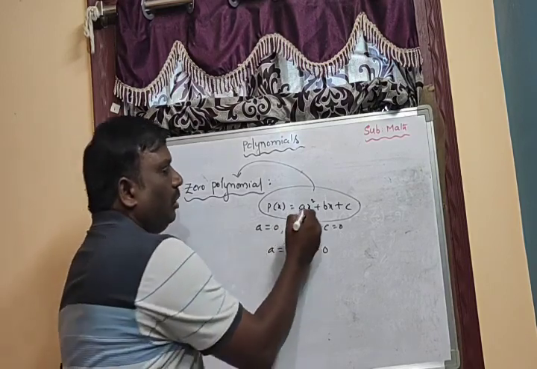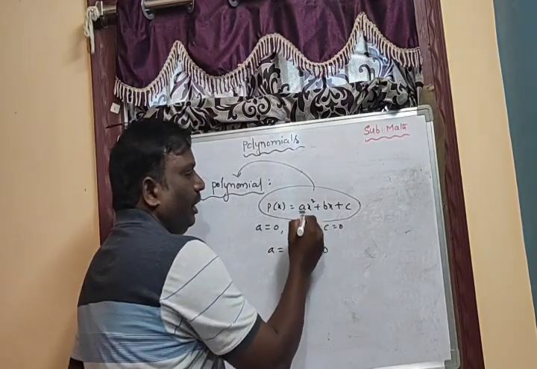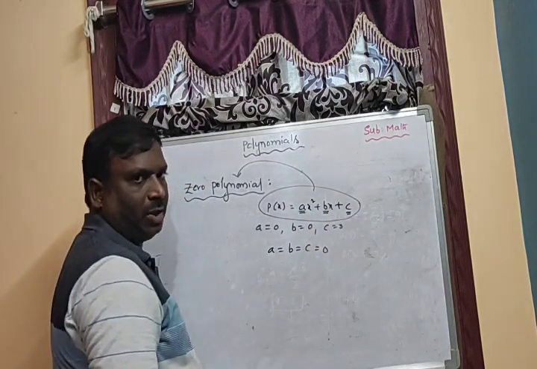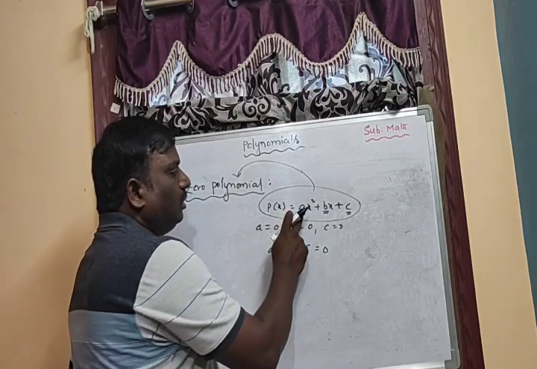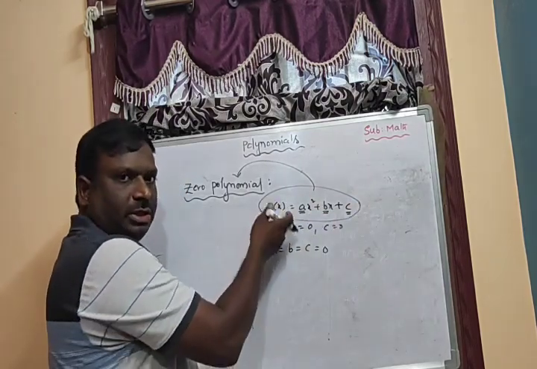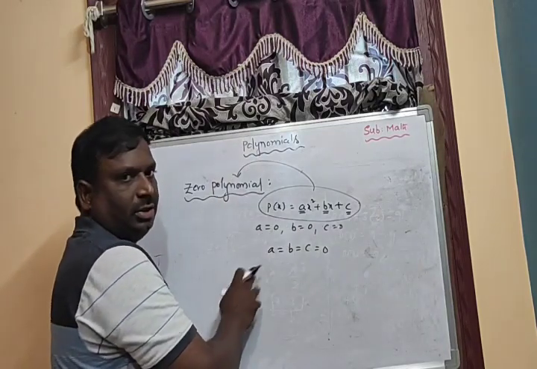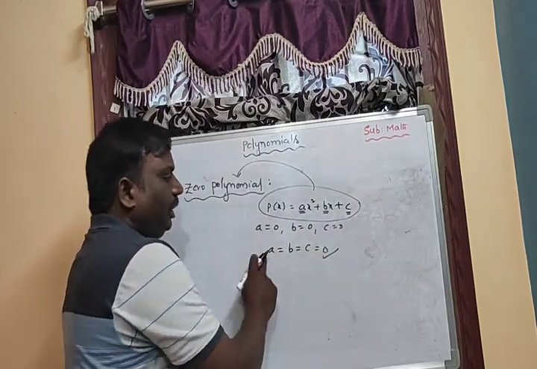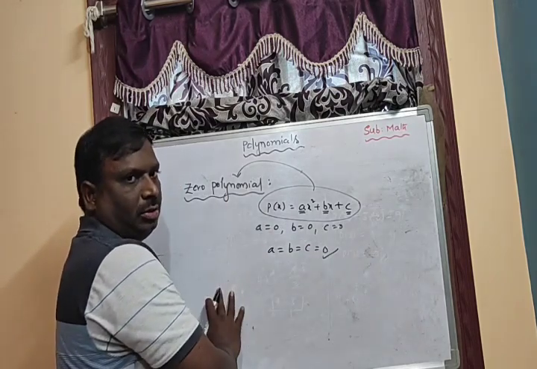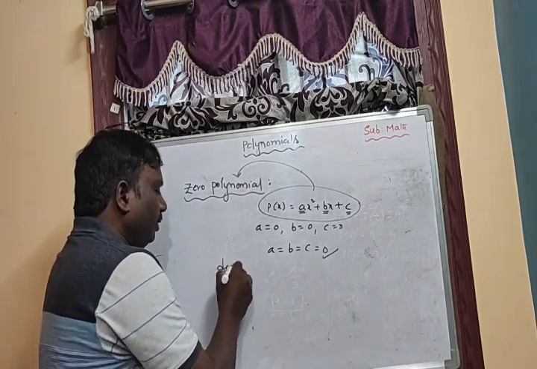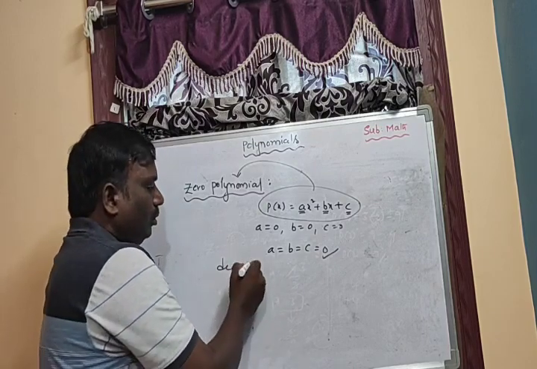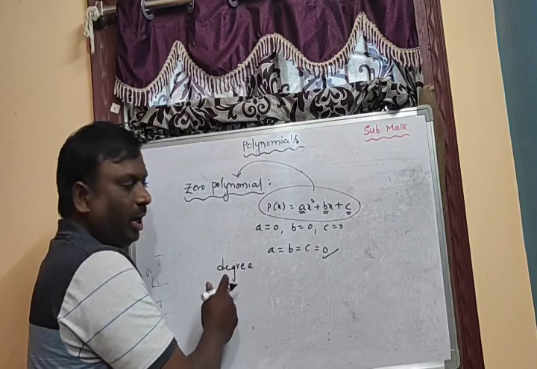So coefficient of x square a, coefficient of x b, constant term c. If a is 0, b is 0, c is 0, then there is no polynomial here. That's why this is the zero polynomial. So what about its degree? This is a very important bit for half mark questions, blanks.